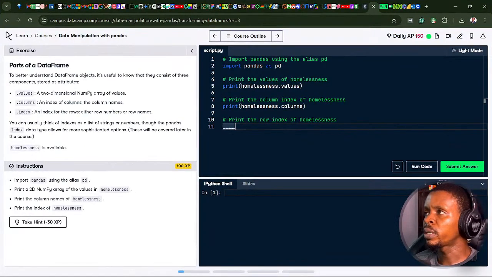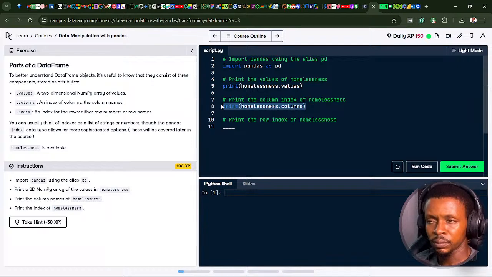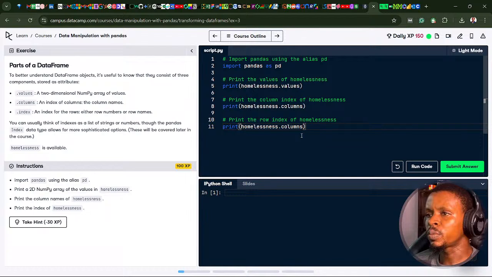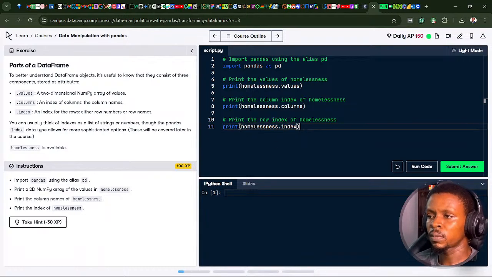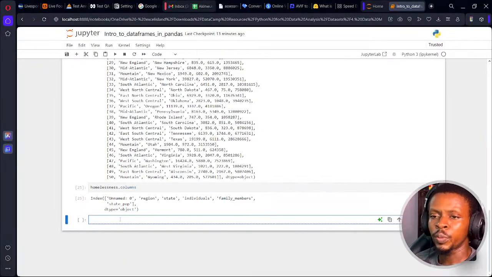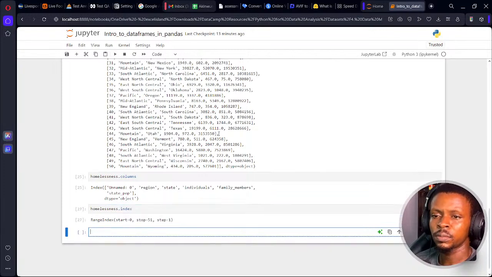The last one is row index. That will just be homelessness, same thing from here. So the row index is just homelessness dot index. Let's copy this and make use of it in the Jupyter notebook here. You can see the index starts at 0, stops at 51, step 1.